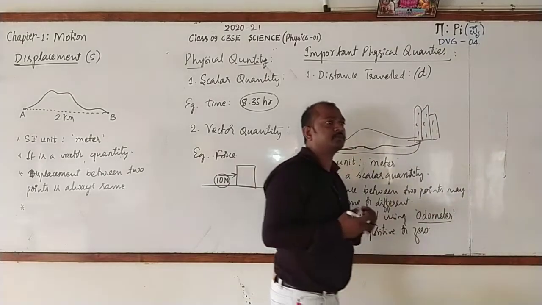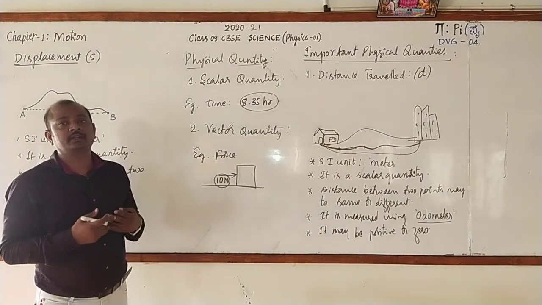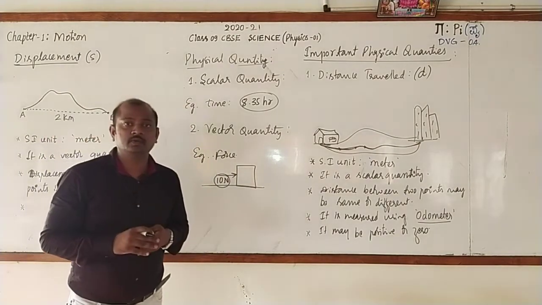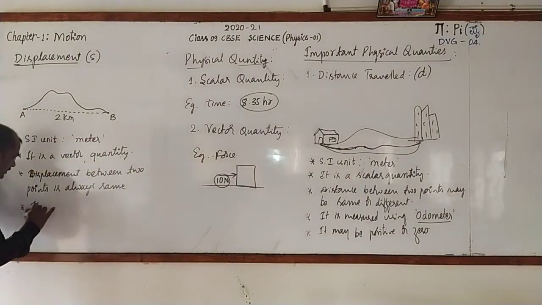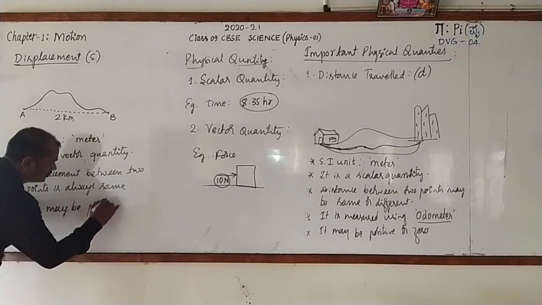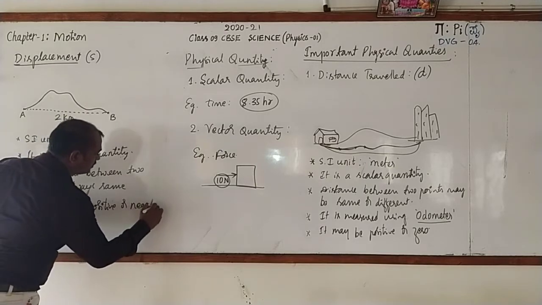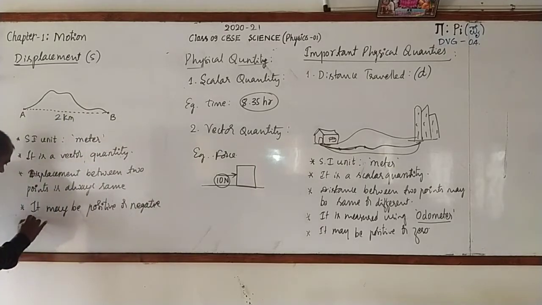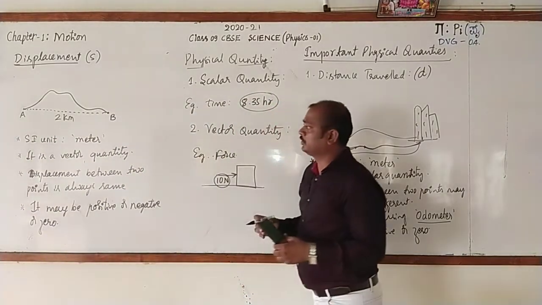If he comes back, then from his initial position we take the displacement as negative. Hence we can say that the displacement may be positive, negative or 0.